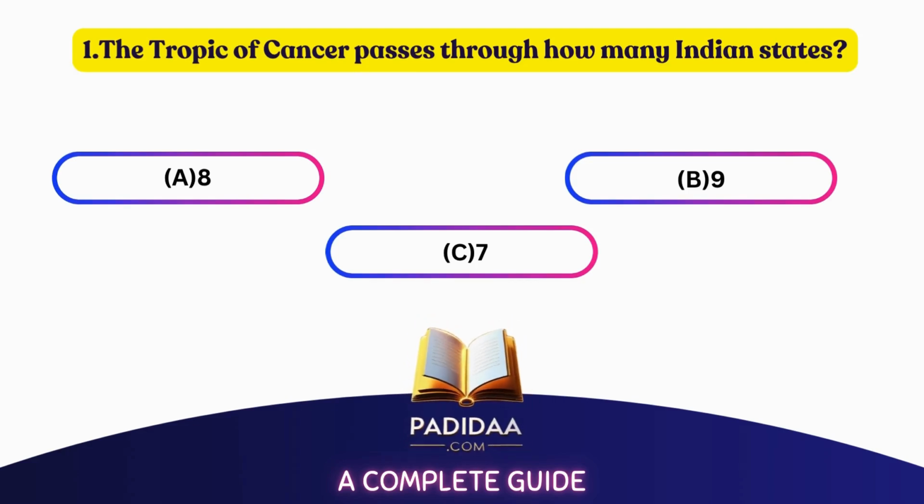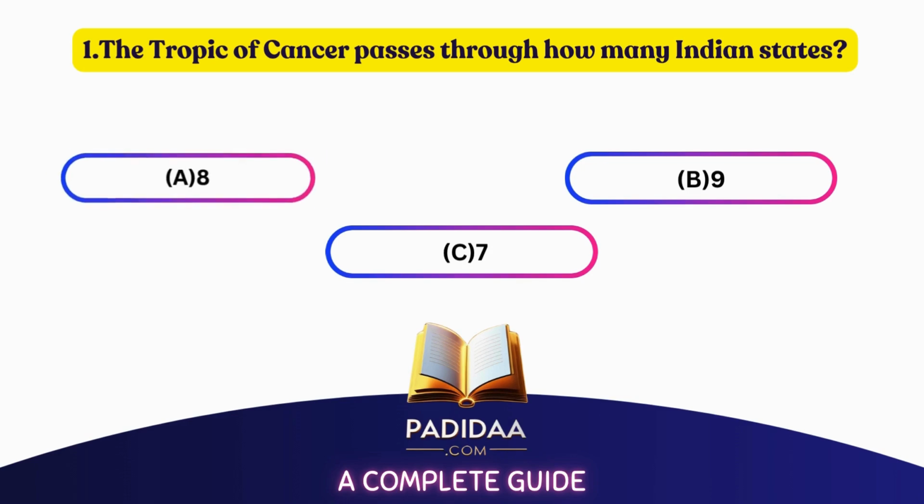The Tropic of Cancer passes through how many Indian states? A. 8, B. 9, C. 7. The correct answer is A. 8.